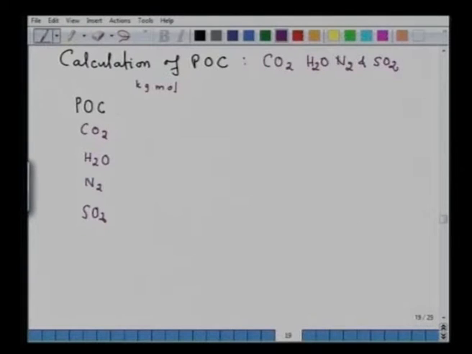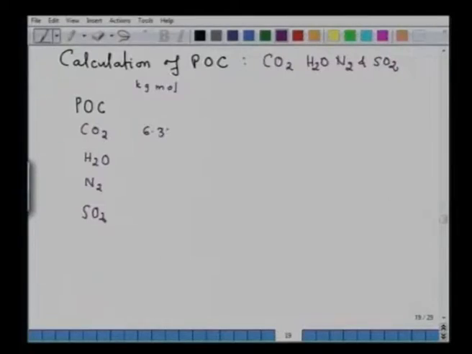So, straight away we can calculate 6.33 kg mole of carbon. What will be the kg mole of CO2? Can you answer? The kg mole of CO2 will be 6.33 kg mole. What will be the kg mole of H2O? Half, that is 1.25 kg mole.